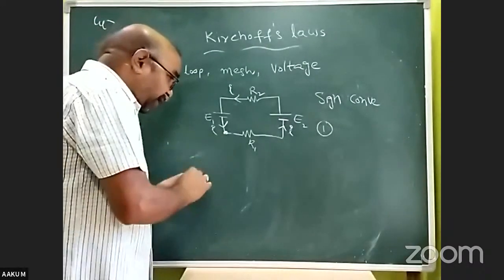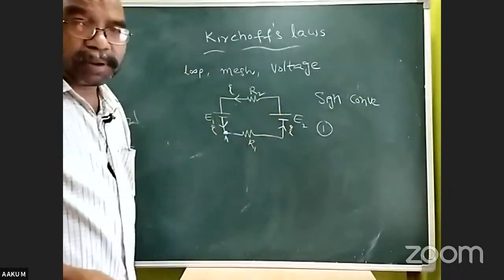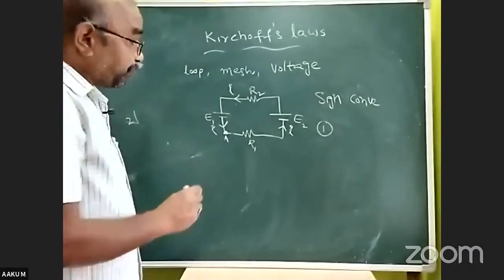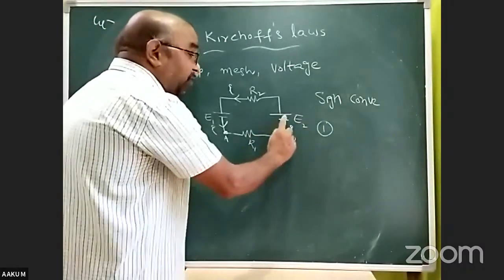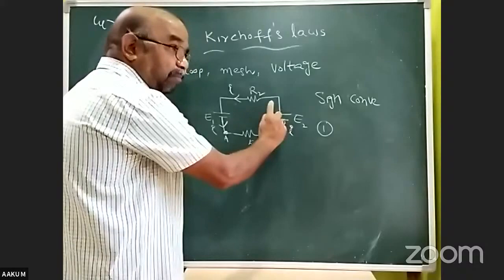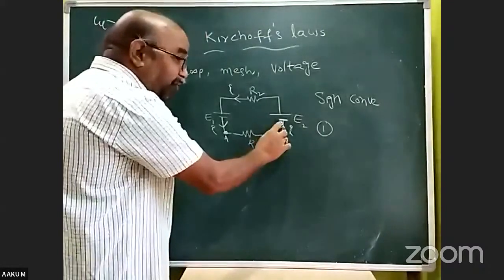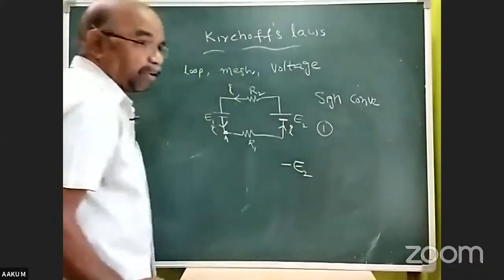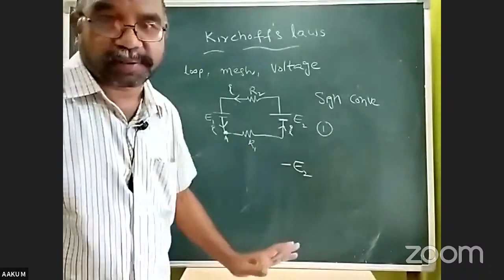I started at point A of the circuit. I have to come to this point A once again. Here, a cell of electromotive force E2 volts. I'm entering into the cell through the negative terminal. So I have to give the negative sign to this electromotive force. So minus E2, simply. In different textbooks, they may give whatever it may be, but the meaning is only this.